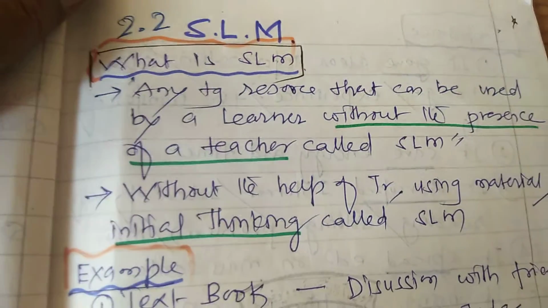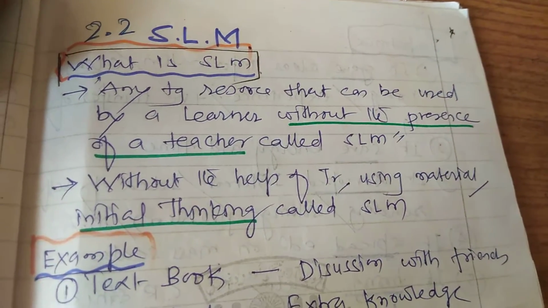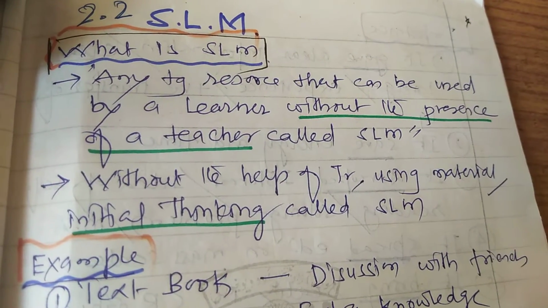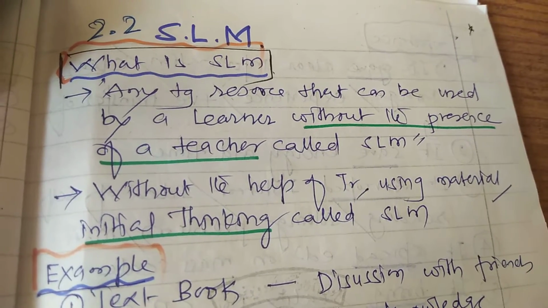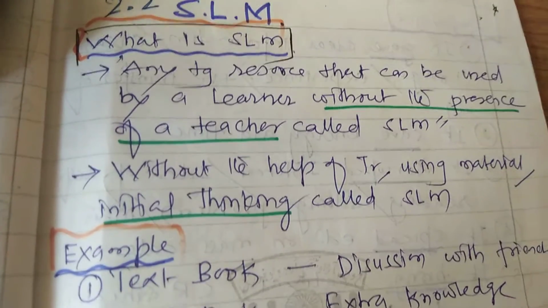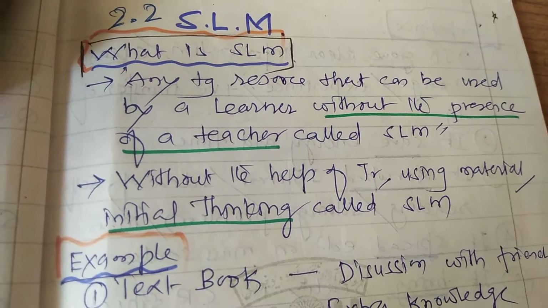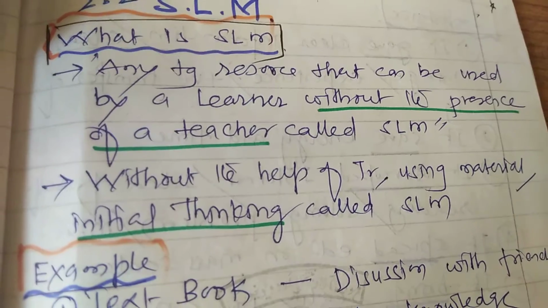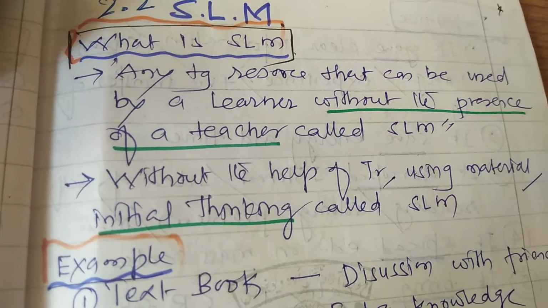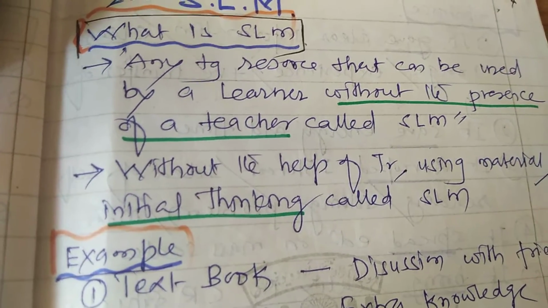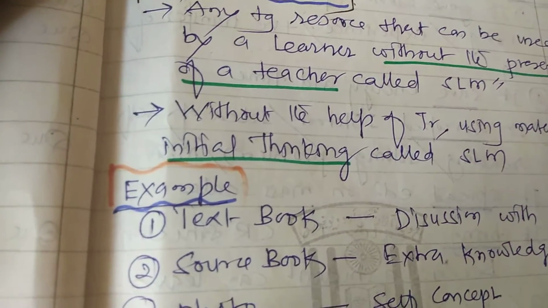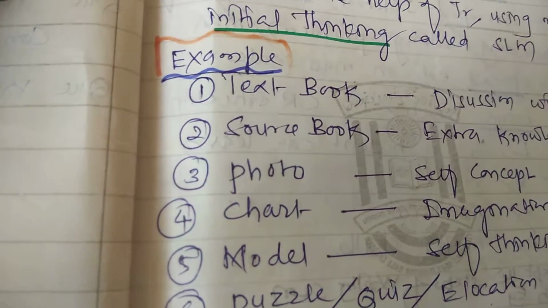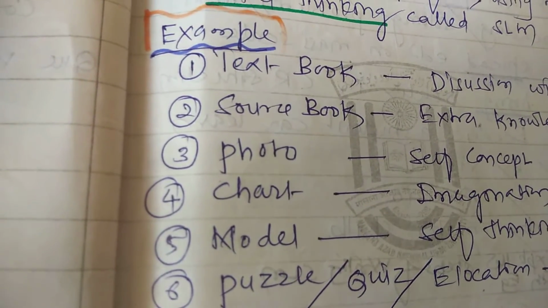As you know, SLM means self learning materials: any teaching resource that can be used by a learner without the presence of a teacher, without the help of a teacher, is called SLM. Here in this method, students are going to learn by themselves or in a group.